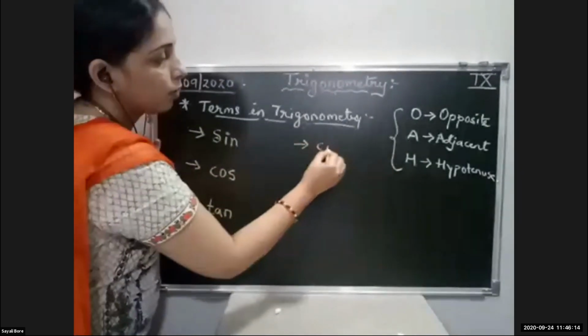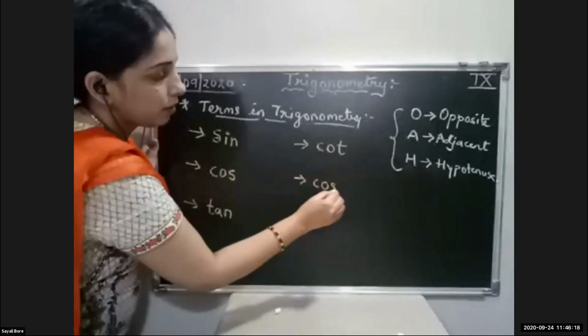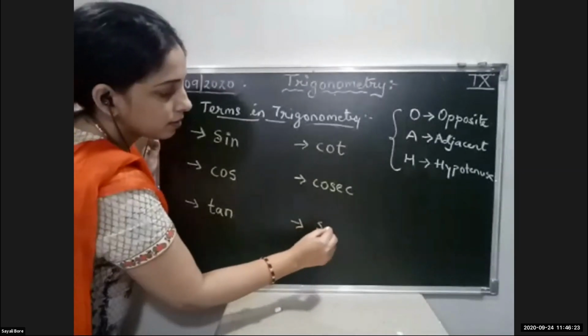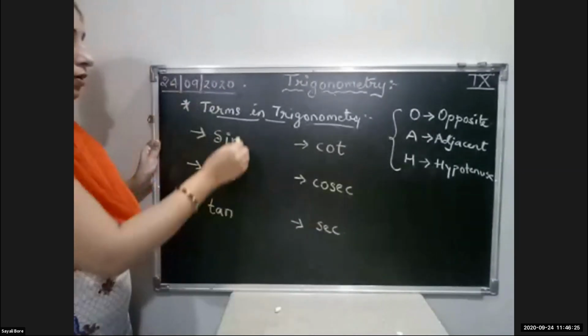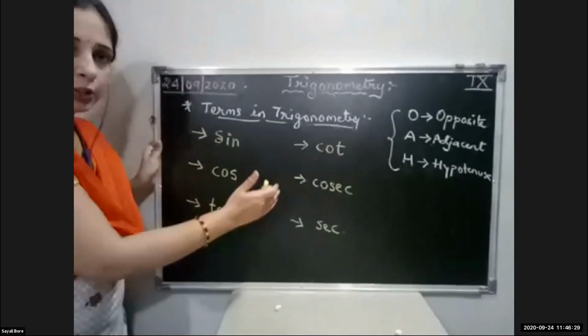Then cot, cosec, and sec. Total in trigonometry, there are 6 different ratios.